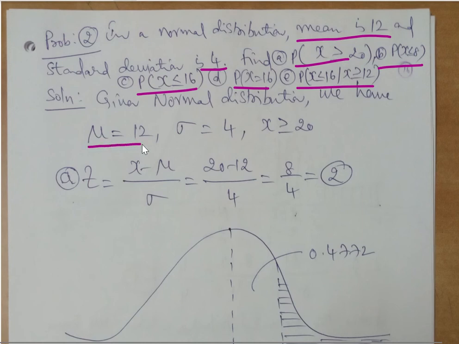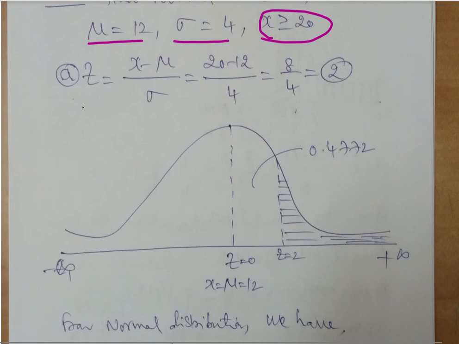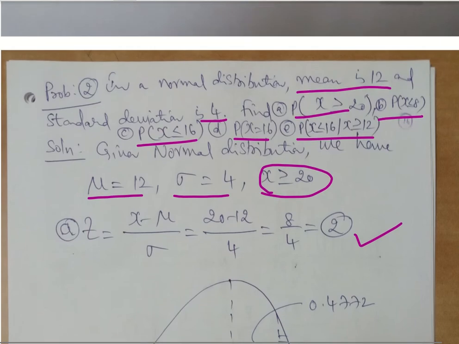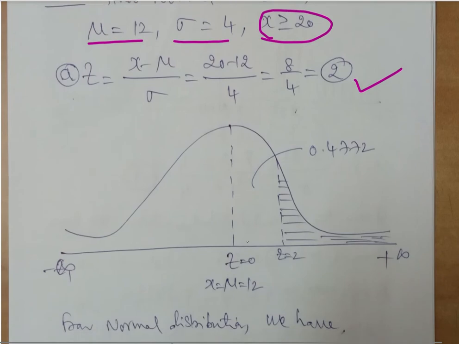So mu is given, standard deviation 4, and we have to calculate first one as x is greater than or equal to 20. This is the first one. Now for the first one, which is x is greater than or equal to 20, so we have written 20 for x. So we have got 2, so mean is 12 here.